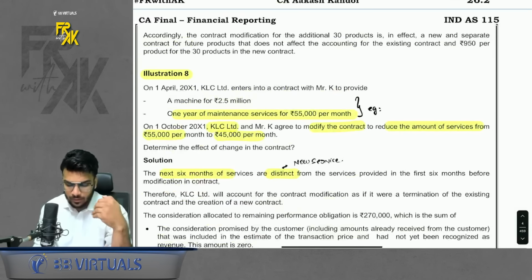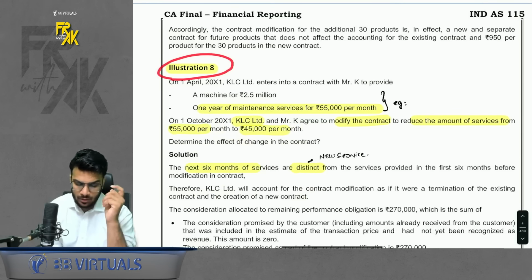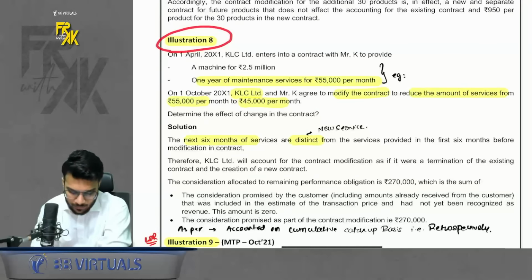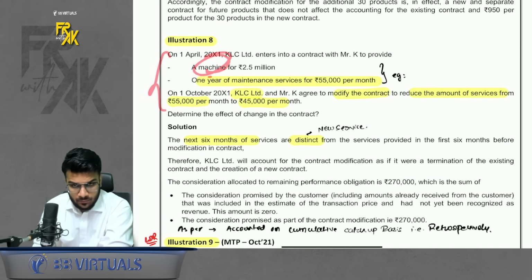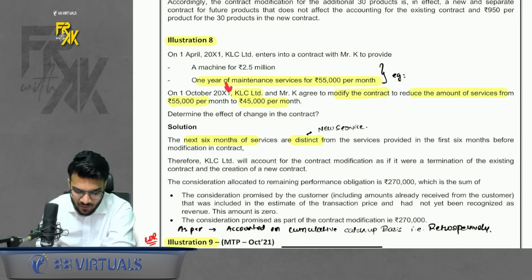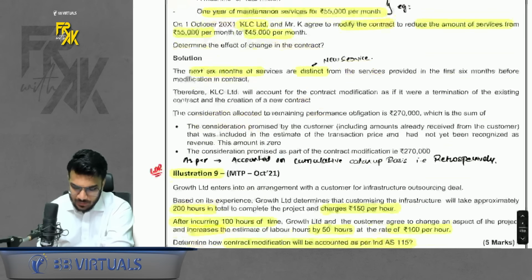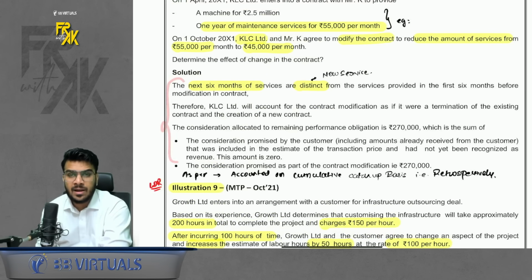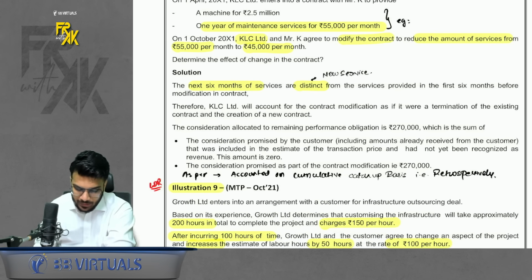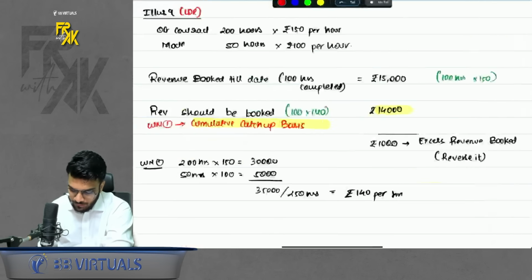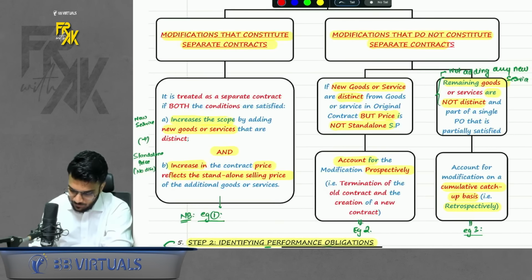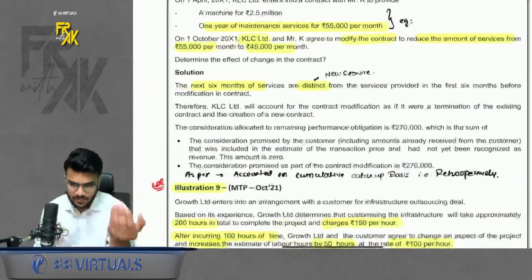That was illustration number 8. But I feel there was a small conceptual error in this question. If you read the question, it says we enter into a contract to buy a machine, and also 1 year maintenance service. Now this maintenance service, after 6 months, they modify and reduce the consideration of the service. Okay, so when the consideration reduces, it is to be accounted as per cumulative catch-up basis. But they are not accounting as per cumulative catch-up basis. They are accounting it prospectively. That means they are treating it like example number 2. But I feel it should come here, where you should account on cumulative catch-up basis. Anyways, when you read, you will understand.